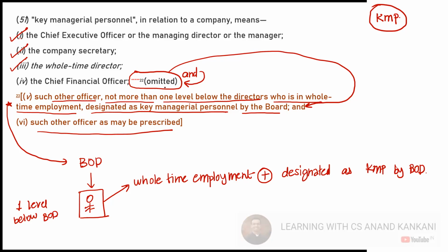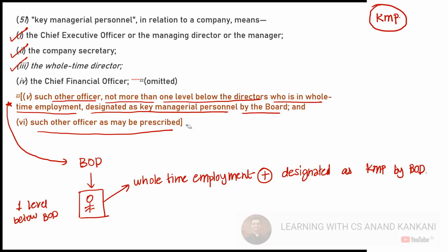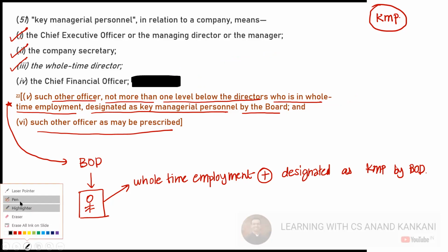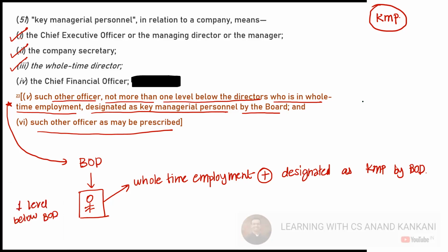Before that, it was "and as may be prescribed". So this is the new addition. Now you get it. So I'll remove this omitted part. As I said, I've included as it is what was there. I'll remove this omitted part because this is not relevant at all. Unnecessarily, I'll not burden you with the information. And this is being amended in the 2017 amendment.